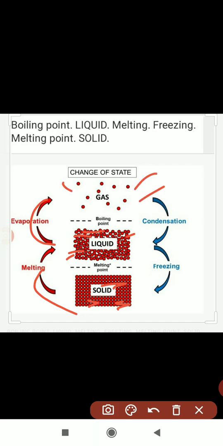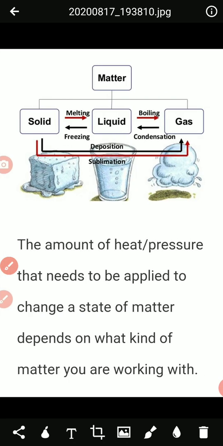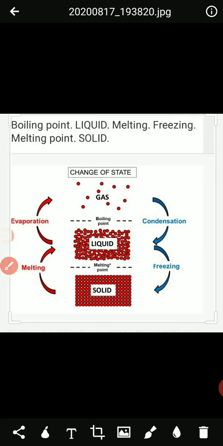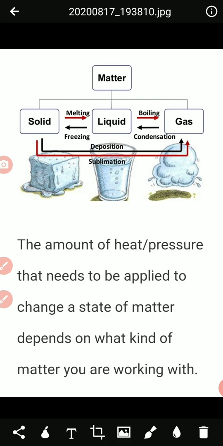Again, back to that, when condensation is there, condensation means cooling, that time the gas particles will come closer, and that is the liquid state. Again, closer means they are freezing and they become solid. Yes children, from these two pictures you can easily understand what is melting point, boiling point, and freezing point.